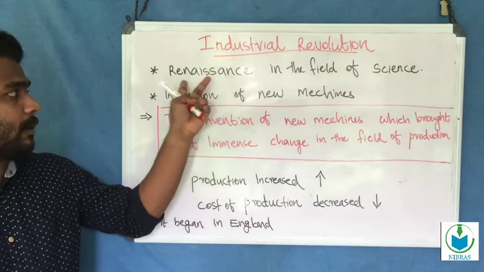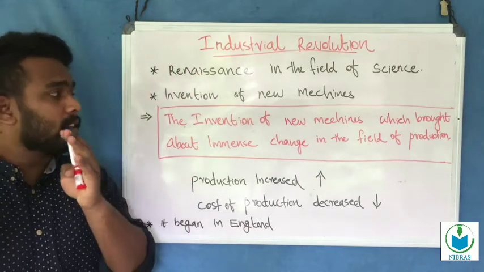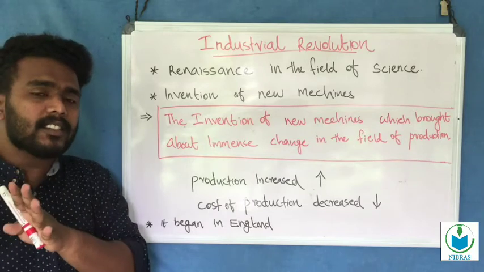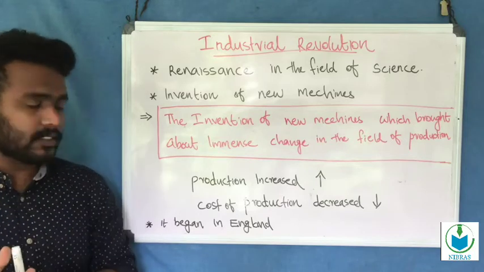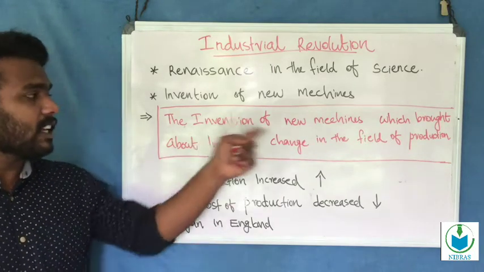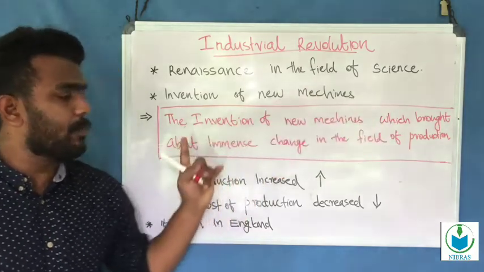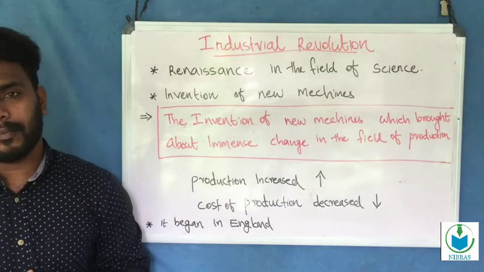We are going to examine the Renaissance in the field of science. The Industrial Revolution is the invention of new machines, which brought about immense change in the field of production.